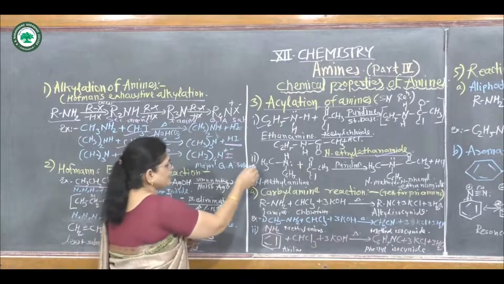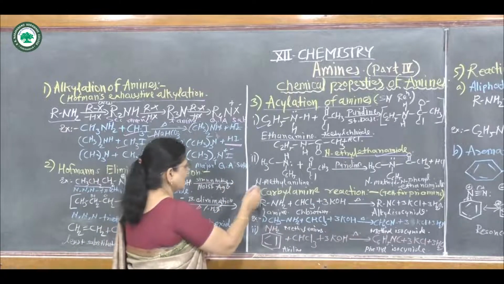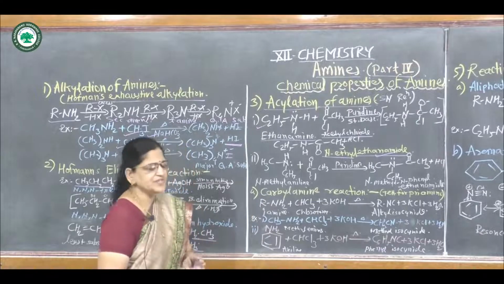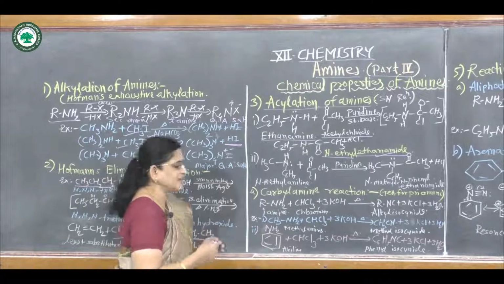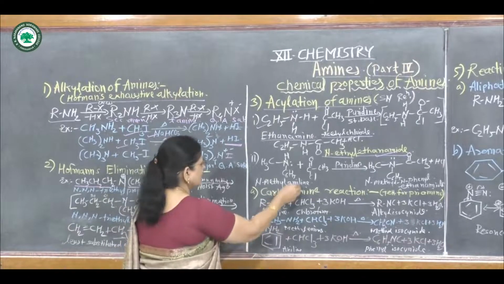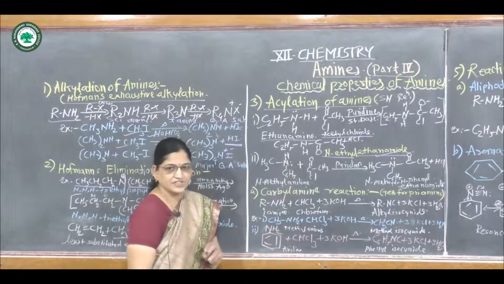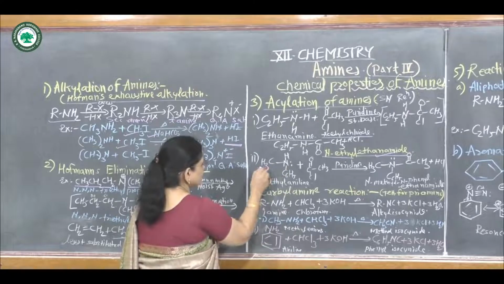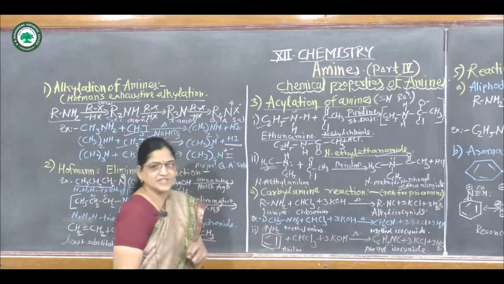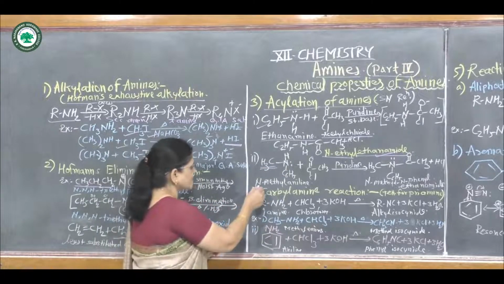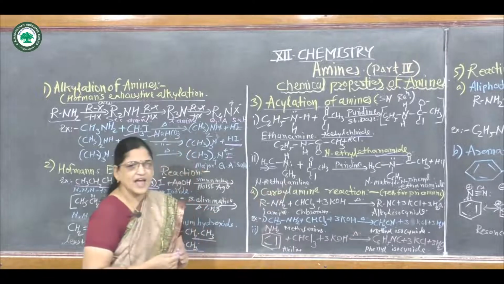Then the second example, again, is N-methyl aniline. That means an aromatic amine. Suppose this is C6H5NH, and on this nitrogen atom a methyl group is attached, hence the name of this compound is N-methyl aniline.